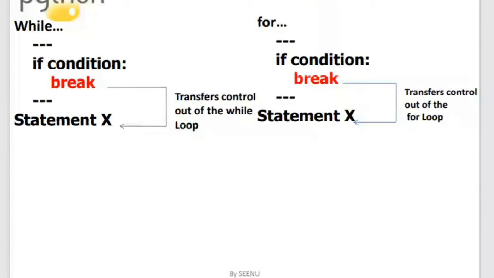So for example, say that the number is 100. You want to check whether the number 100 is prime or not. So what you will do, you will start checking whether 2 divides 100 or not. Then you will check whether 3 divides 100, then 4 divides 100, 5 divides 100, till 99 divides 100 or not. When you know that 2 divides 100 and it gives the remainder 0, what is the purpose in continuing?